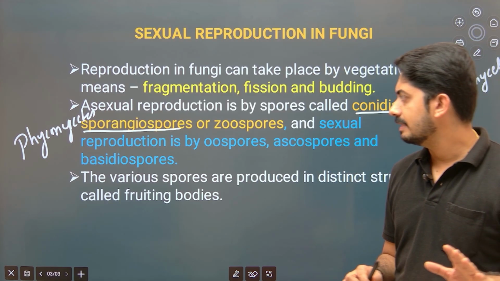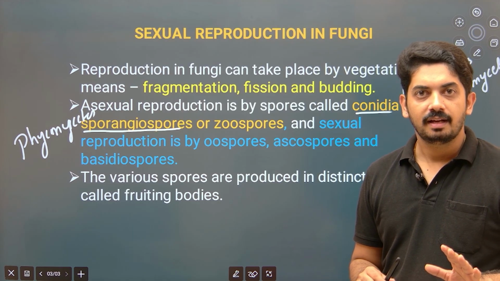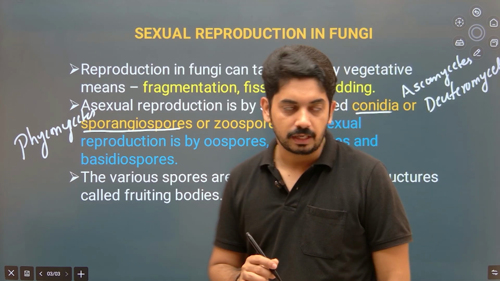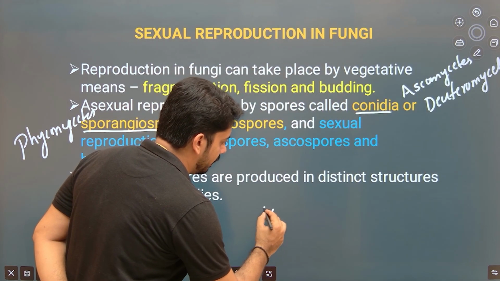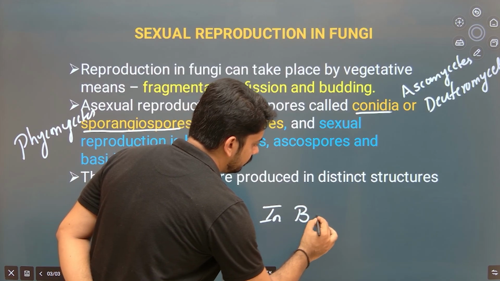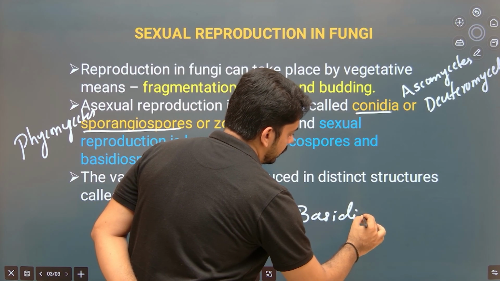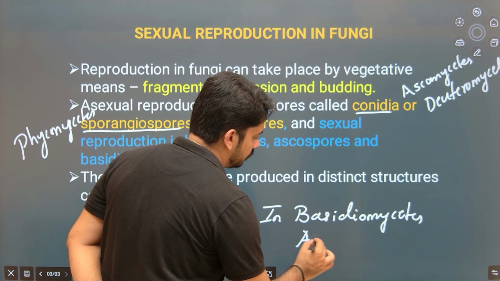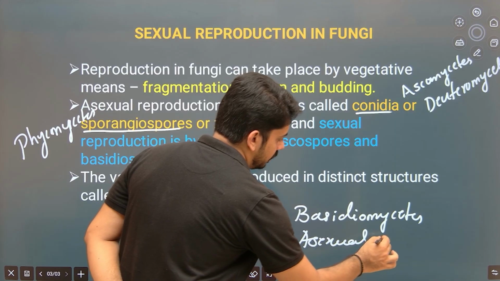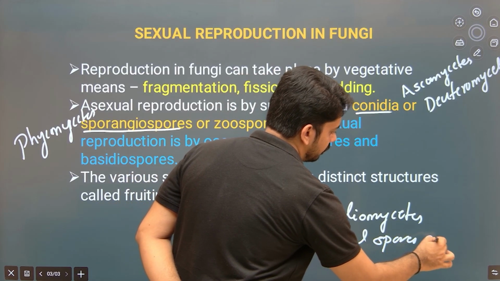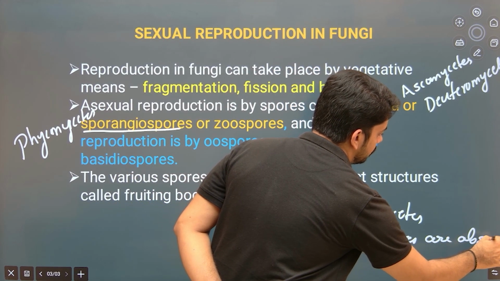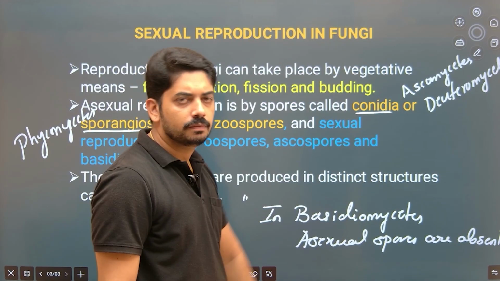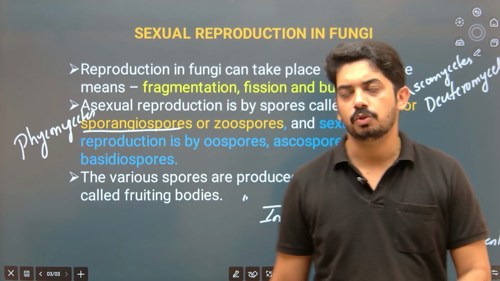In Basidiomycetes, asexual spores are absent. One of the important characters you should remember. Okay, hope you remember this. This is very, very important. The rest of the classes have asexual spores.